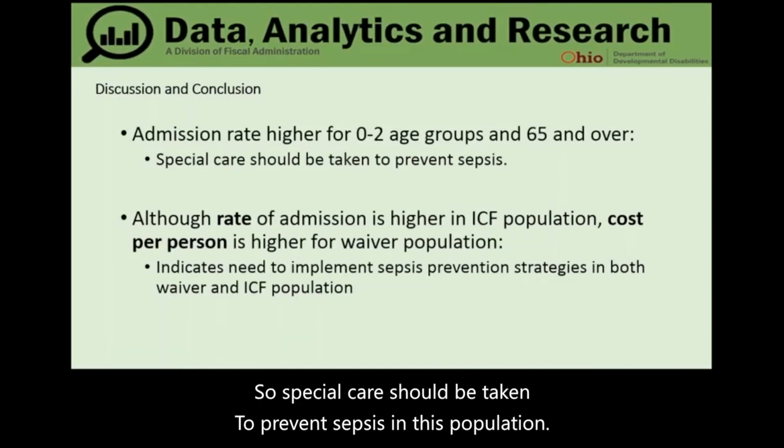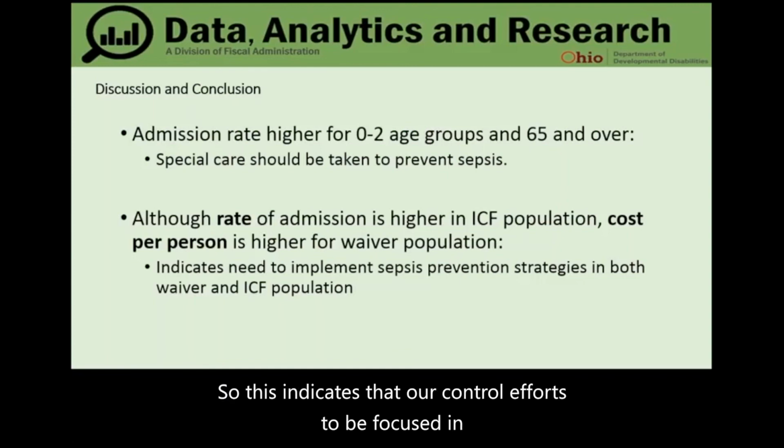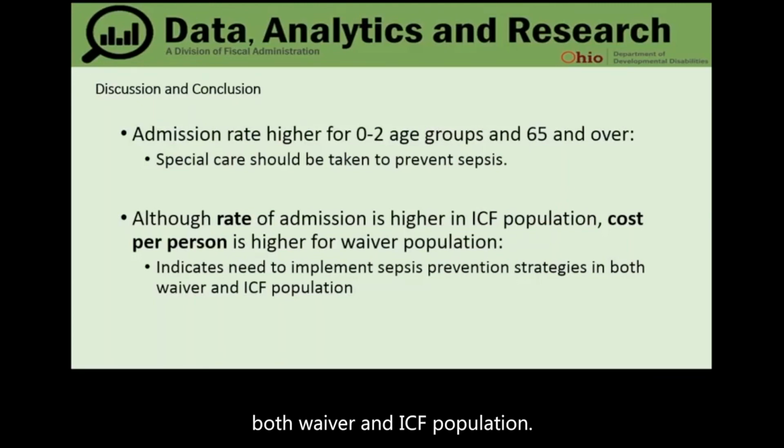Special care should be taken to prevent sepsis in this population. Although the rate of admission is higher in the ICF population, cost per person is higher for the waiver population. So this indicates that our control efforts should be focused on both the waiver and ICF population.